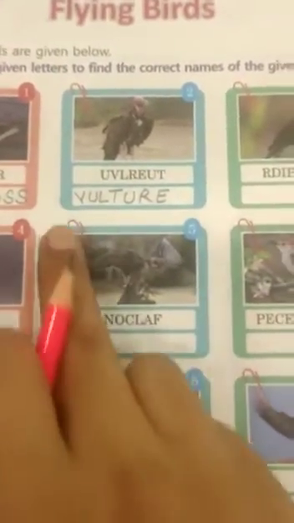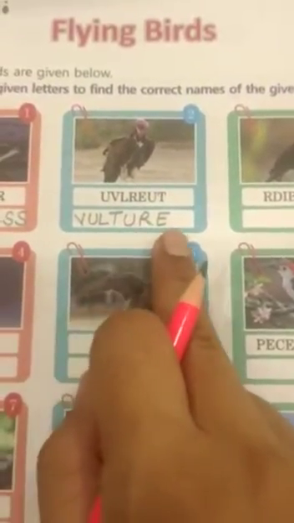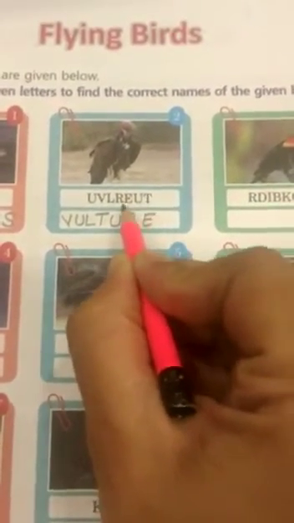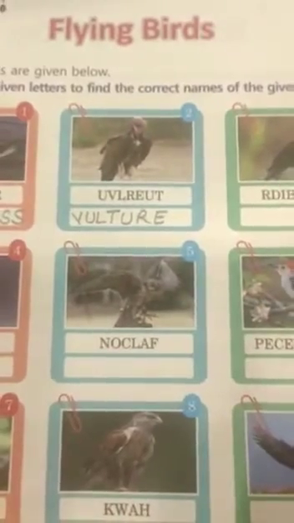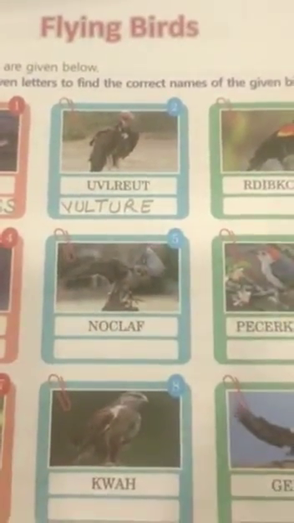See, what is the spelling of vulture? Vul, V U L. Chur, T U R E. Vulture. We have to write the correct spelling in this box.